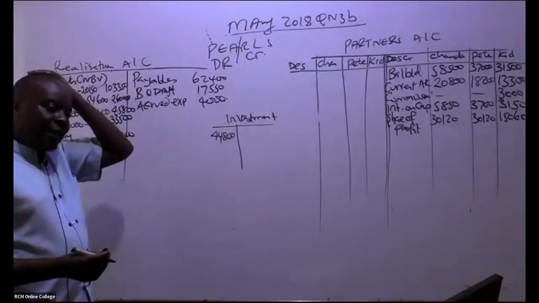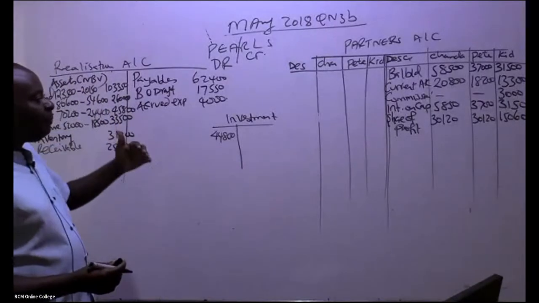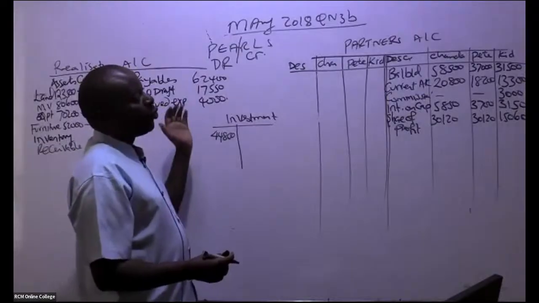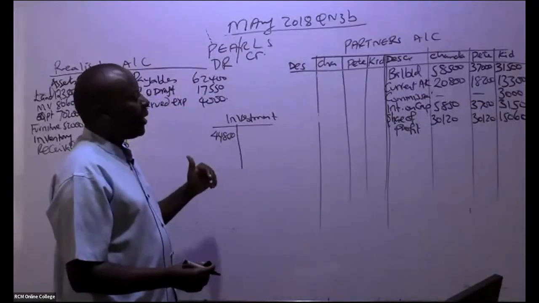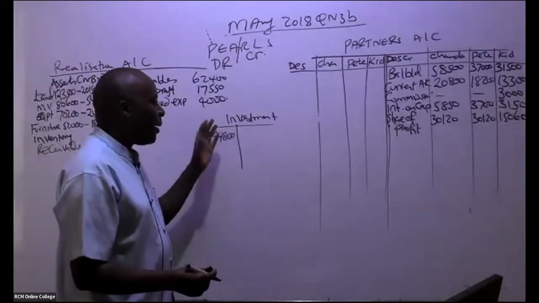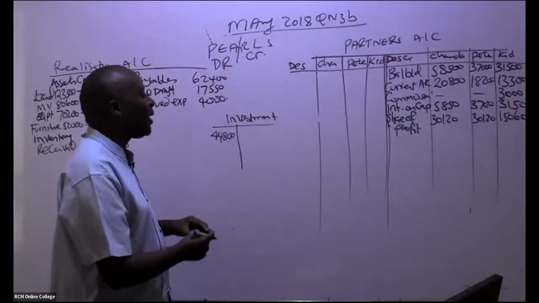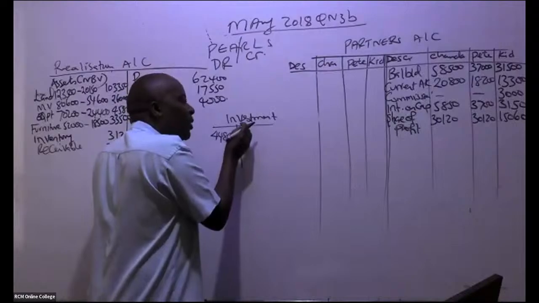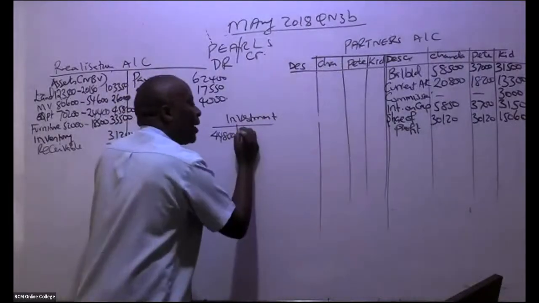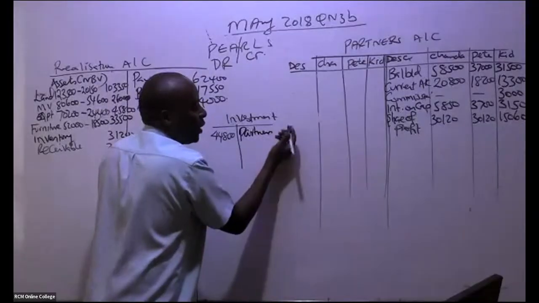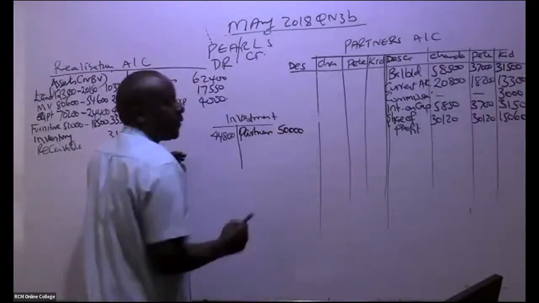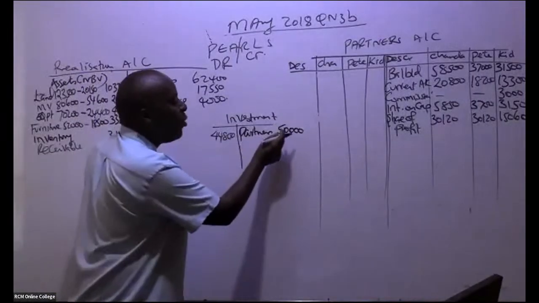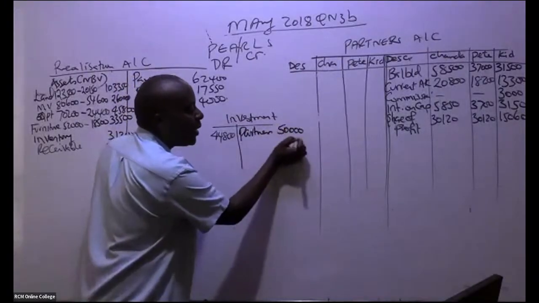But by the time we are selling our partnership to a company, we can see automatically that we were able to transfer this. Let's close this account, because remember this investment went to the partners. So we come here and credit here partners. But how much are we crediting? Remember the whole account is supposed to be 50,000, because the market value is 50,000.